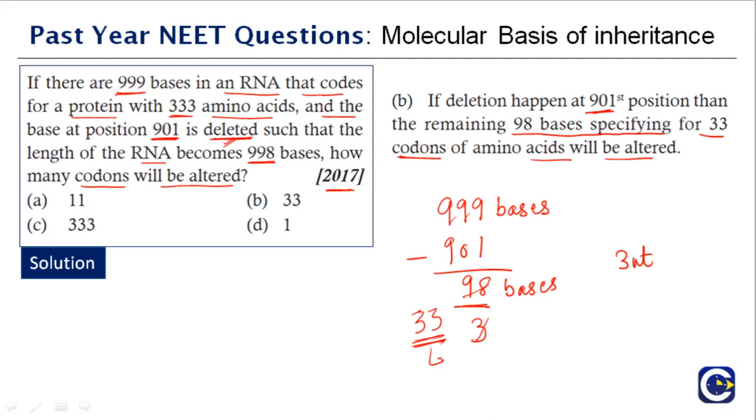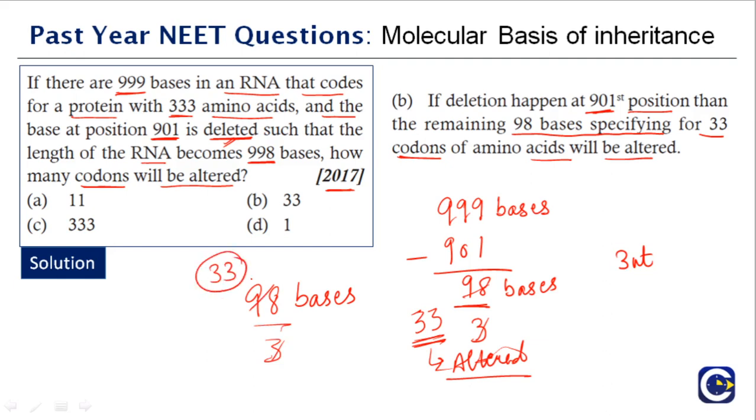33 codons will be altered. Is it clear? If it is not clear, just rewind it and see it again, because this is a very important question. So in total you have 999 bases. You just subtract the base at which the deletion happened. So the deletion happened at the 901st position, and then you are left over with 98 bases. And because they are asking how many codons will be altered, a codon is a triplet, so just divide it by 3 and you get the closest whole number. So 33 codons will be altered. The right option is B, a very important question.